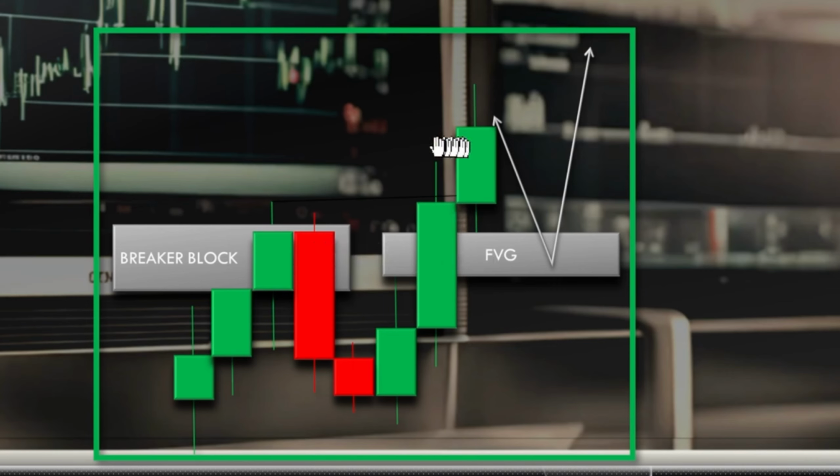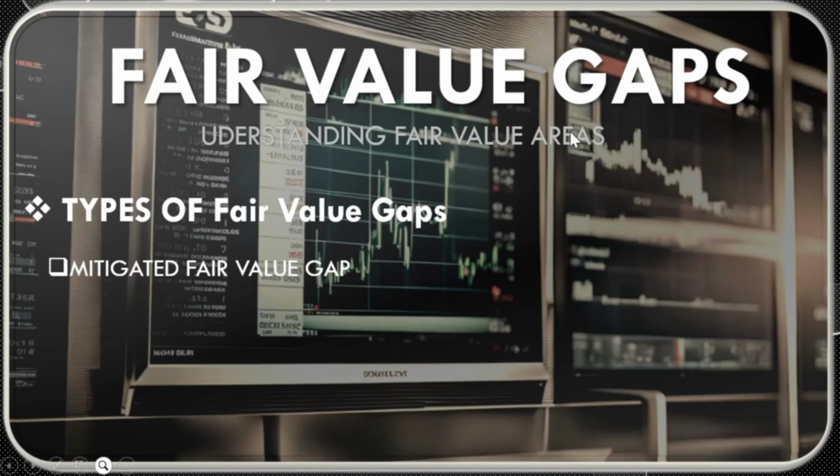If you have maybe 5 or 4 breakaway gaps there, do not consider them. Wait until price reaches the overlapping gap, and that will be the high probability setup to go long in this case. Okay, so let's continue with the mitigated fair value gap.